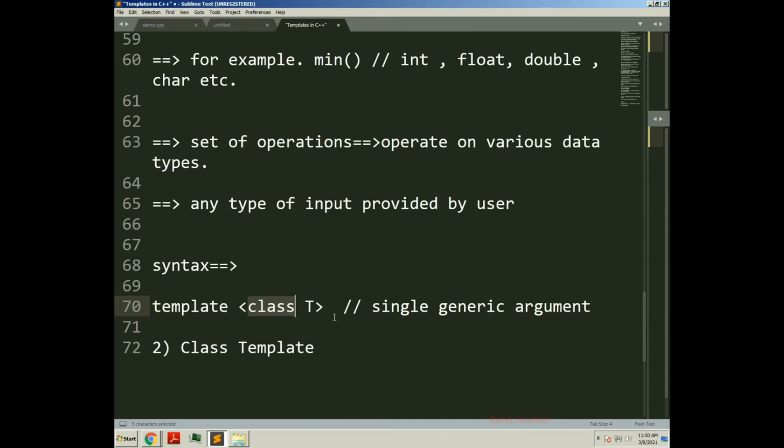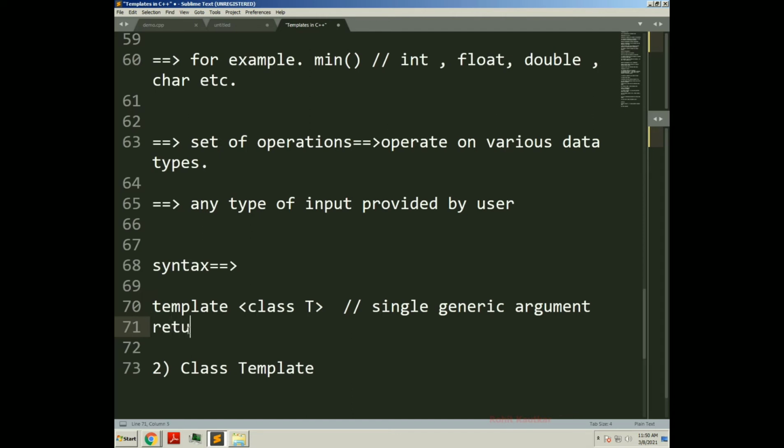Here we can also use typename instead of class. There are two keywords: one is typename, or instead of typename you can use class as well. So this is the first statement, template in angle brackets, class T. We have a single generic argument here called T. On the next line we write the function as usual.